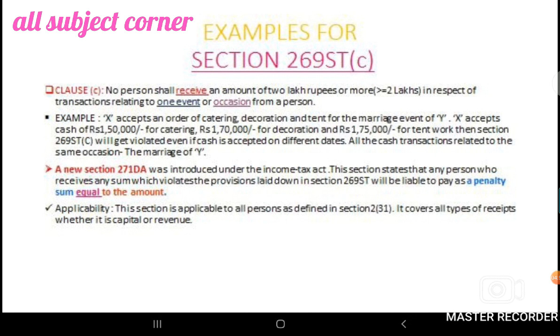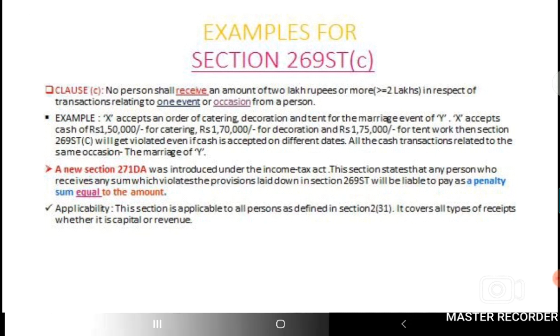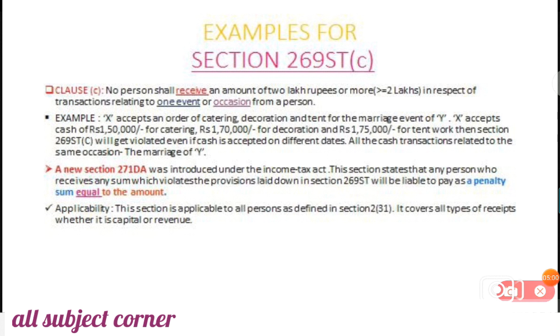Now let's look at Section 269ST Clause C. This Clause C says that no person shall receive an amount of 2 lakh rupees or more in respect of transactions relating to one event or occasion from a person. For example, X accepts an order of catering, decoration and tent for a marriage event of Y.